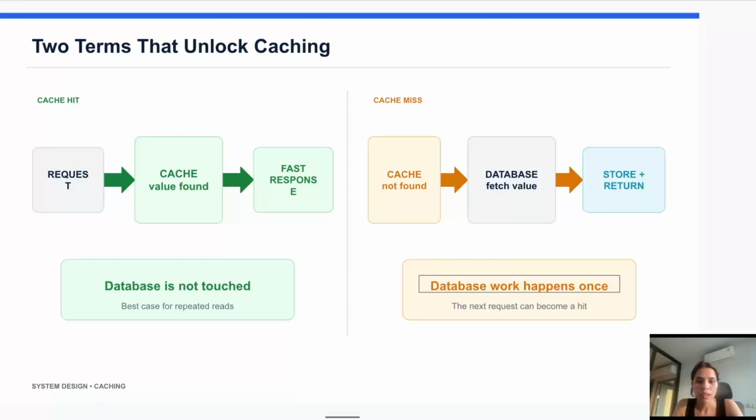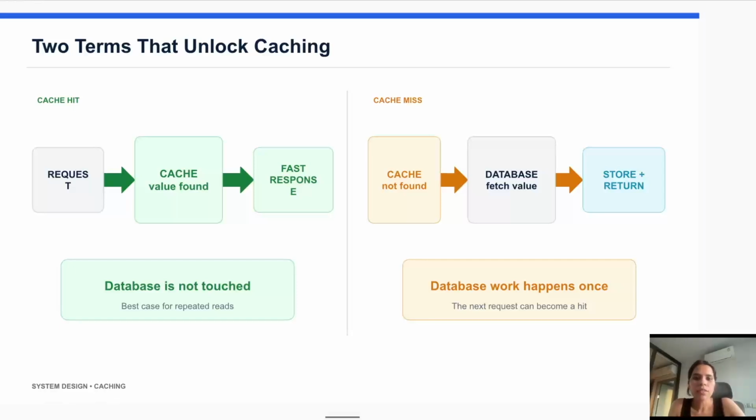So to understand caching properly, we will understand two basic terms, which are cache hit and cache miss. First is cache hit. For example, a user asks for profile data. The application checks the cache. The profile data is already there, so the application returns the response directly to the user. In this case, the database is not touched. So we call it a cache hit because we find the required data at the cache level only. We don't need to go to the database or touch the database. So this process is called cache hit.